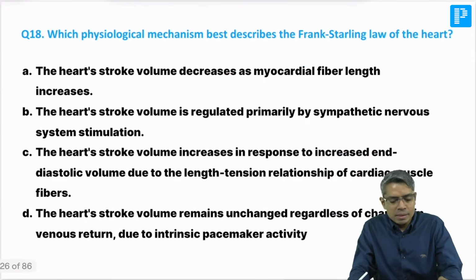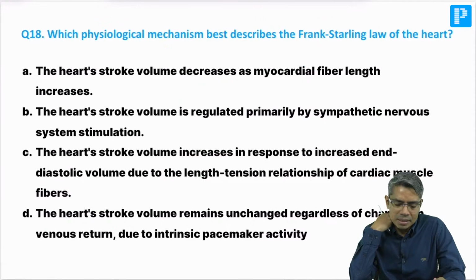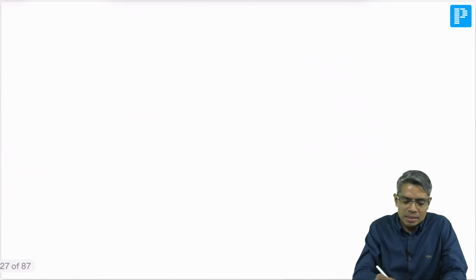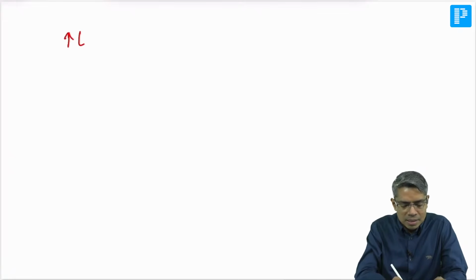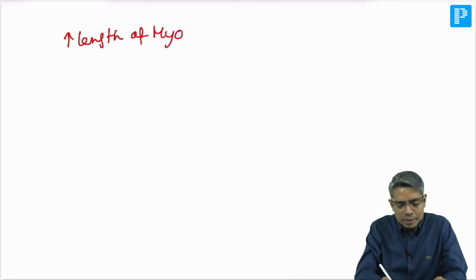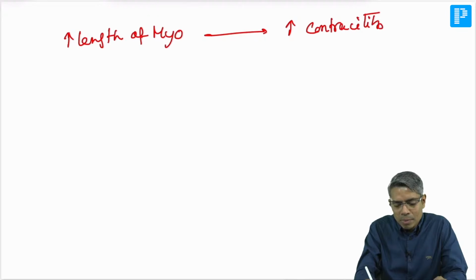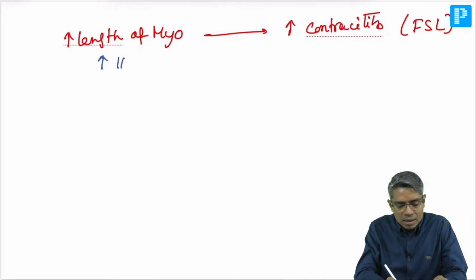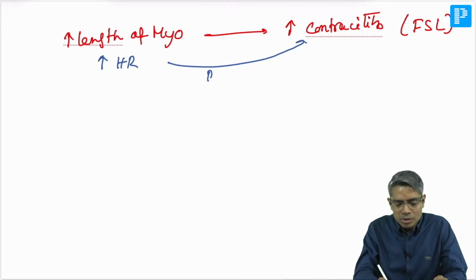Next, which physiological mechanism best describes the Frank-Starling law? What is the Frank-Starling law? It is important to remember the mechanism. I told you that if there is an increase in length of the myocardium, there will be an increase in contractility of the myocardium. This is basically the Frank-Starling law. Along with that, if there is an increase in heart rate, then also the contractility can increase. This is known as the Bowditch phenomenon.